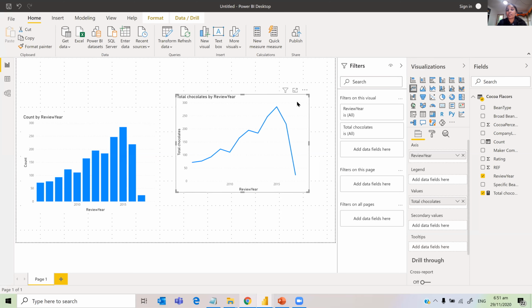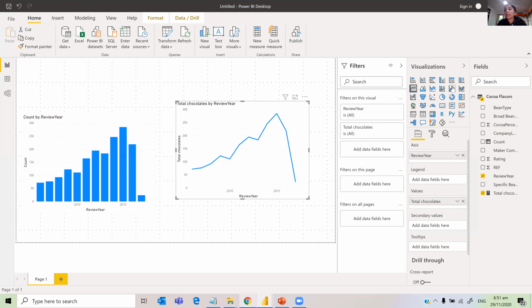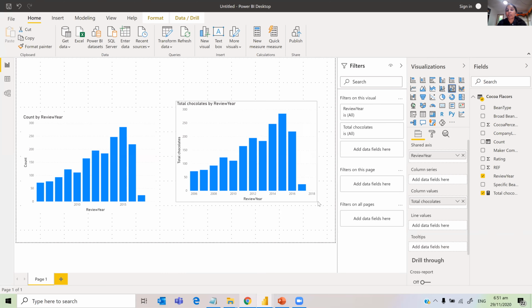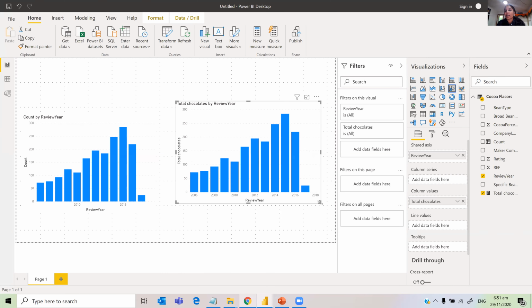Now what we want to do is display both line and column chart. So I'm just going to click on that and see what happens. The year is coming up like this, and we want the column series. See here, dynamically this part changes.